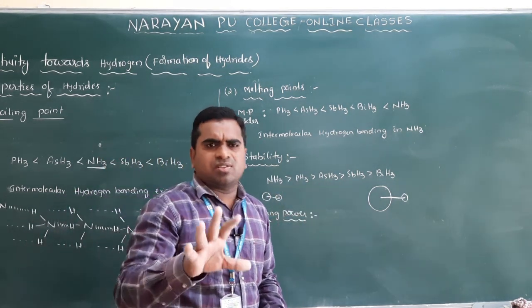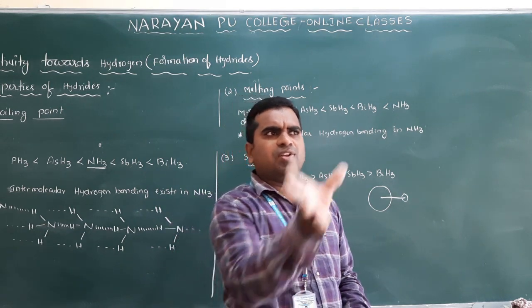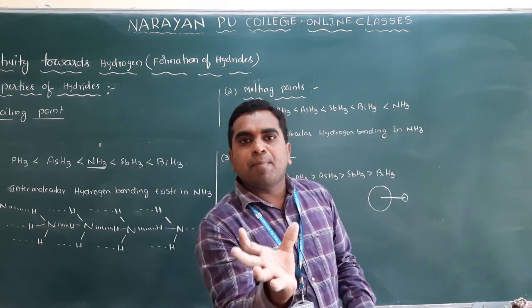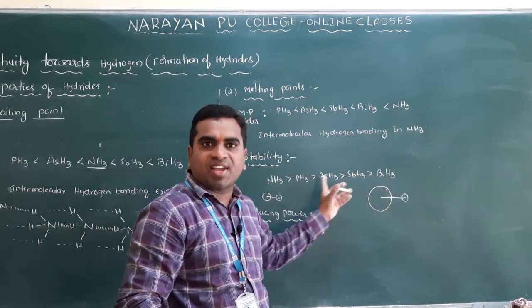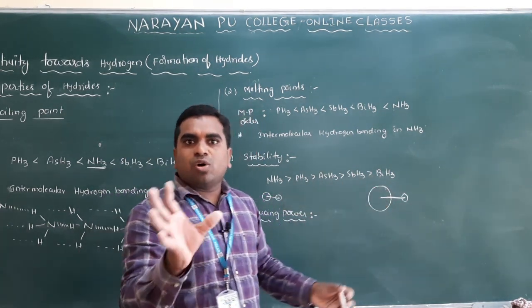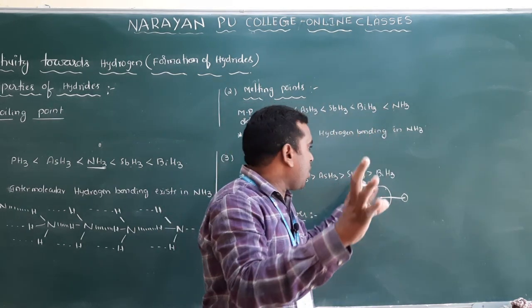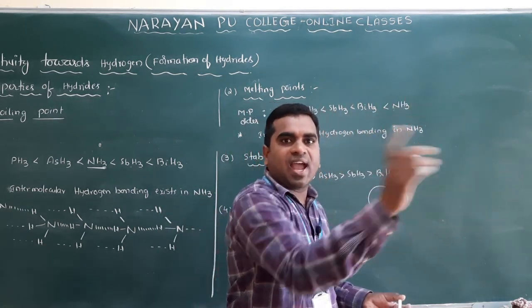Clear? So a reducing agent reduces other compounds by providing hydrogens, because hydrogens are there, that's why we have taken this concept. Clear? So the molecule that gives hydrogen very easily will have the